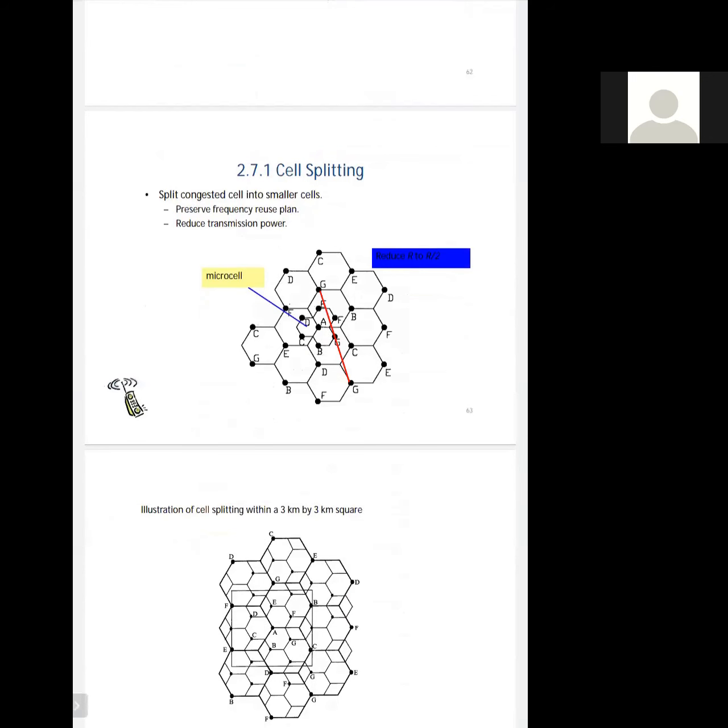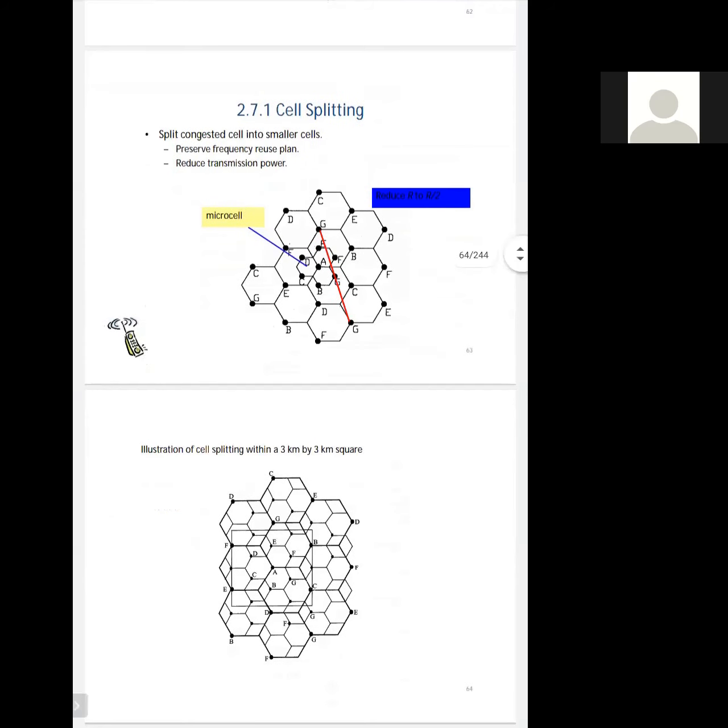So in cell splitting, congested cells will be divided into smaller cells, as I already told you. So it will reduce the radius. As shown in this diagram, you will see that one cell is split into a number of microcells, and the radius R will be split in this way. So the radius will become smaller if the cells are separated into microcells. By doing this, we will preserve the frequency reuse plan and we will reduce the transmission power.